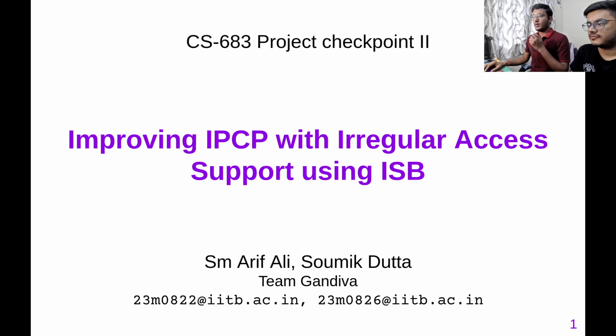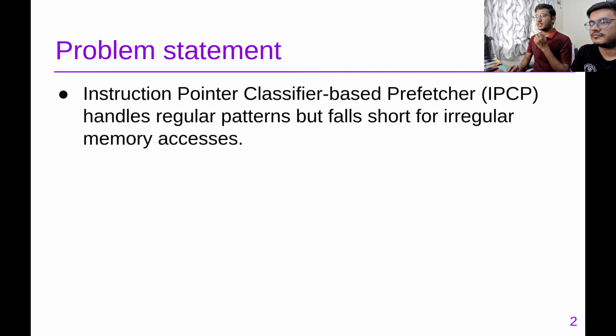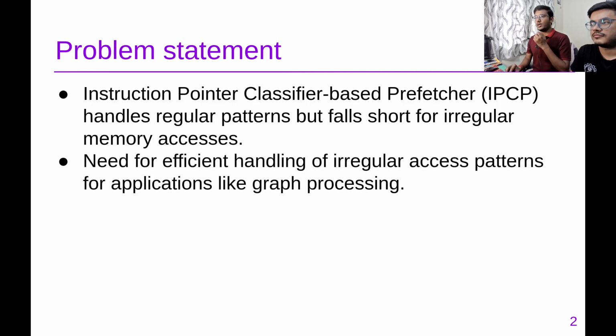Hello. This presentation is on CS 683 project checkpoint 1. The project title is Improving IPCP with Irregular Access Support using ISB. Team members are Arif Ali and Shomik Dotto. So we discussed this in our checkpoint 1.